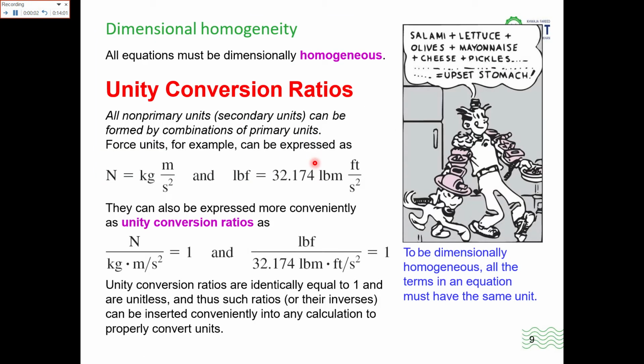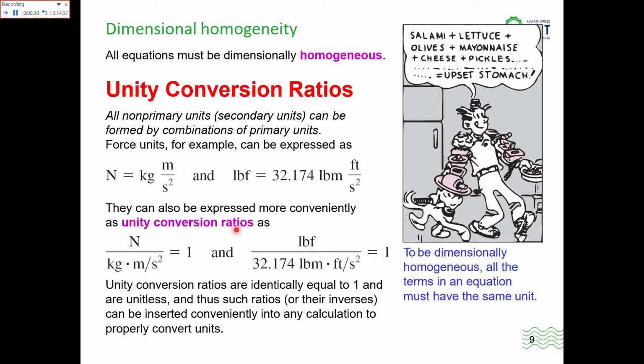Now the dimensional homogeneity. All equations must be dimensionally homogeneous, like how the units are converted and how they must be equal, with the left hand side equal to the right hand side. All the non-primary units, like the secondary units, can be found by a combination of the primary units. For example, Newton is equal to kg meter per second square, and pound force is equal to 32.174 pounds foot per second square.